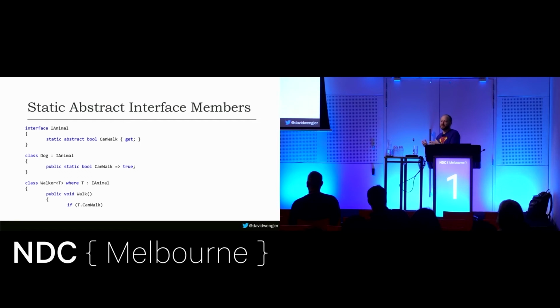So normally you would need to do dog.canWalk, cat.canWalk. Obviously, in order to type out the word dog, you need to know what type it is. If you have a generic method, you don't know what type it is. So that's the feature. And that may or may not be useful to you. There's lots of advantages to this. It's pretty common in interfaces to have properties that represent data about the type, like this canWalk, for example, but because it's not static, you end up having to define it as an instance property, so then your generic method has to create an instance of it or get given one so that it can call these things.